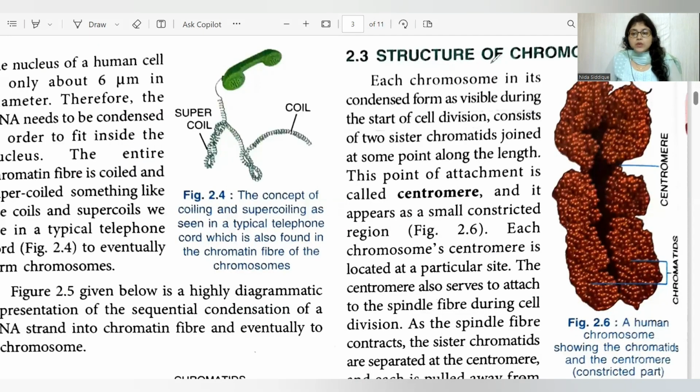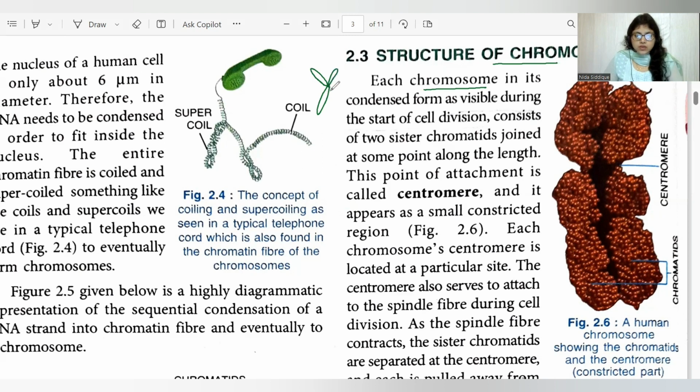Now, let us learn about the structure of chromosomes. As soon as the cell is about to enter the cell division process, this chromatin is going to condense itself into chromosomes. Now, what does a chromosome consist of? It consists of sister chromatids. Okay, these arms are called sister chromatids, and a chromosome will consist of 2 sister chromatids.